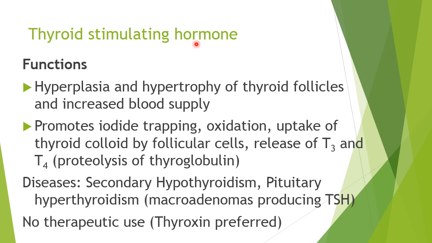Thyroid stimulating hormone by itself is not used therapeutically because the effect of thyroid stimulating hormone, that is release of thyroid hormones, can be taken care of by substituting the thyroid hormone itself rather than giving thyroid stimulating hormone.